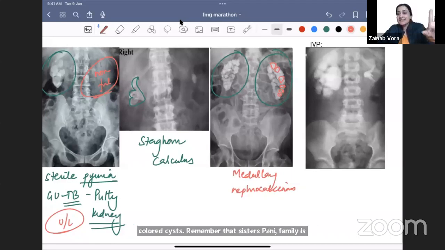Whenever you have to see water, what will you do? Ultrasound. Anything fluid, anything cystic, ultrasound. That is what we have to remember. Okay, so don't make the diagnosis of PCKD on X-ray.